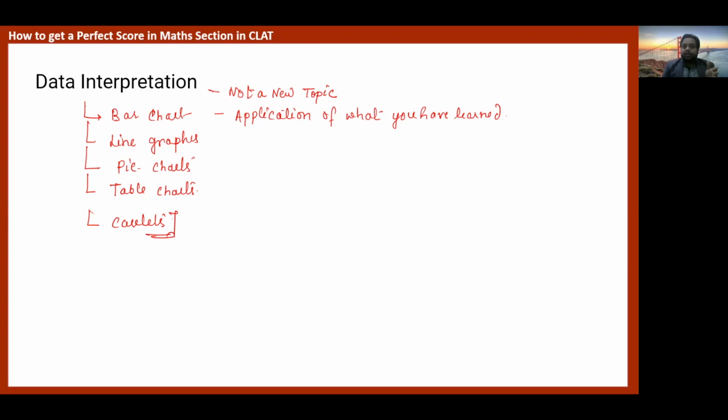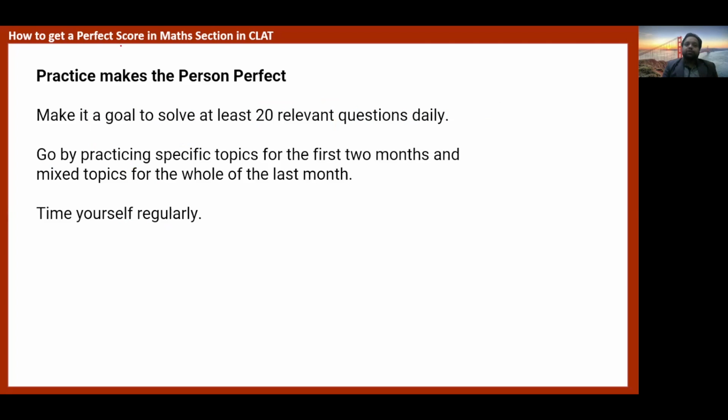Now the important points which you should keep in mind to score well in your CLAT section. First and foremost thing, practice, practice, and practice. Make it a goal or target that you should solve at least 20 relevant questions daily, 4 to 5 months before your actual examination. Go by practicing specific topics first, which you can practice through topic tests, and then you can attend sectional tests.